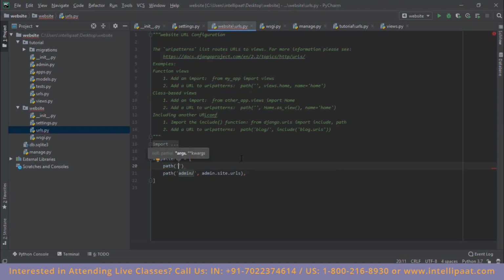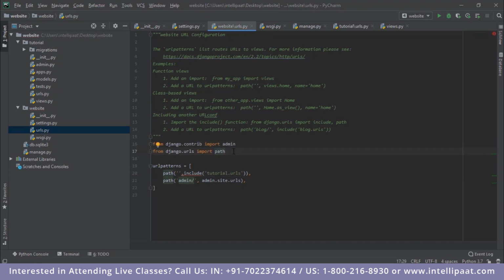This would mean that this is the main page, and to this main page I have to include the tutorials page. So include tutorial.urls. So I'll put in a comma over here, and I'd also have to import the include method. So I'll include this. Right, so we have everything set up.